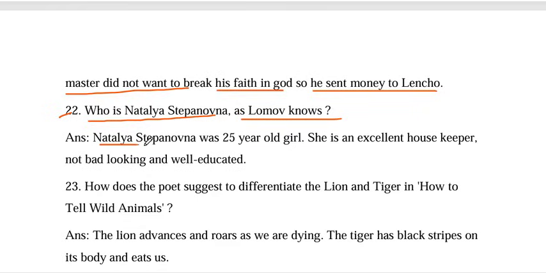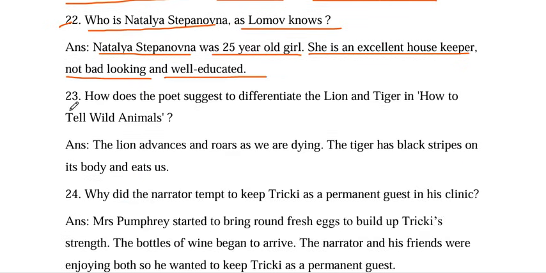Look, Natalya Stepanovna was a 24 year old girl. You can also read she is the daughter of Chubukov. Actually, she is an excellent housekeeper, not bad looking and well educated. These 3 points are right here.